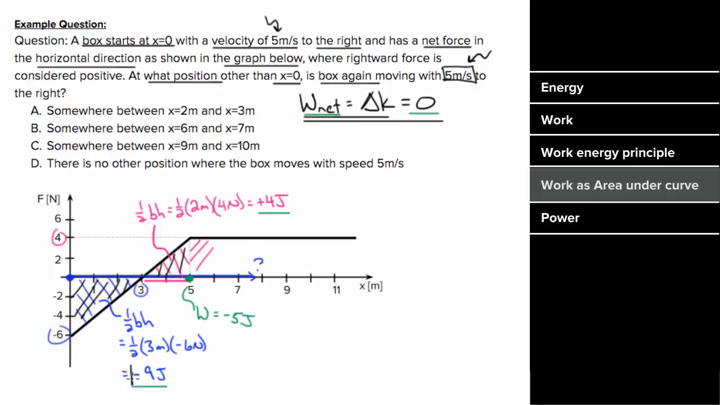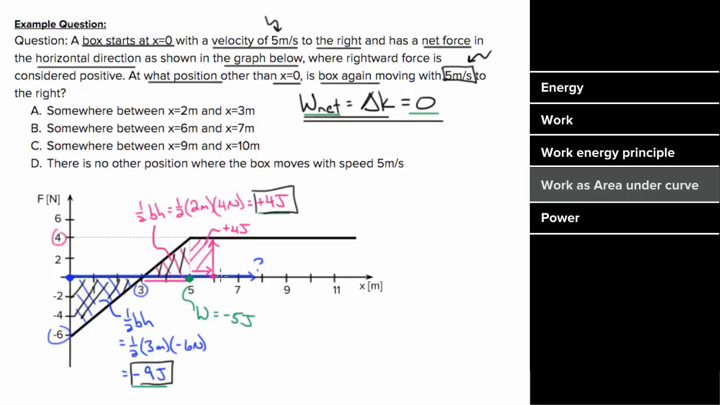My negative area is -9. My positive area so far is +4. If I continue on to the 6 meter mark, I'll pick up another +4 joules of work, since the height of this rectangle is 4 and the width is 1 meter, which means we're almost there. 4 plus 4 is 8. I'd only need to pick up 1 more joule, so I can't go all the way to 7 meters.